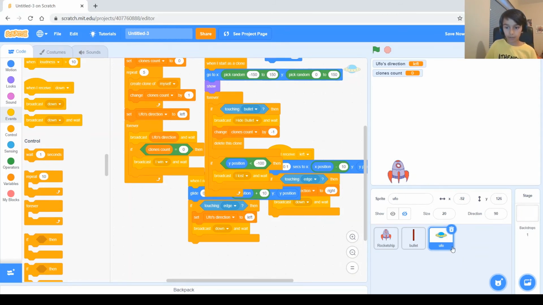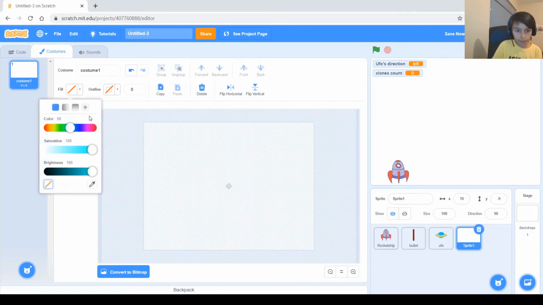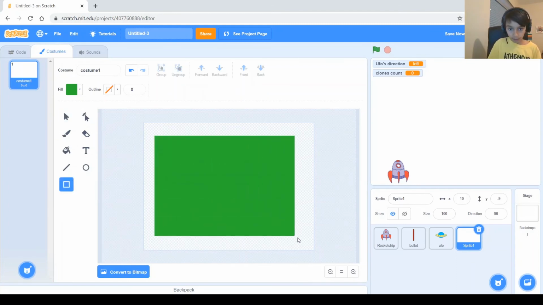Now we need to get 2 new sprites that we will paint and basically be a square with writing on it that says game over, I lost, or I won. Let's make that rectangle. So first of all, we got to get a color, and I'll get this kind of dark green, and go to the rectangle, click on the rectangle icon, and make a rectangle.